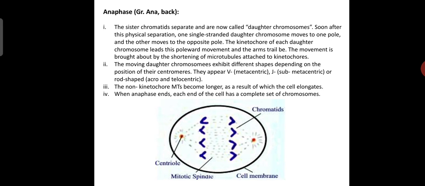The moving daughter chromosomes exhibit different shapes depending on the position of the centromere. So in anaphase the chromatids show different shapes. For example, they may appear V shaped as a metacentric, J shaped as a submetacentric, or rod shaped as an acrocentric and a telocentric chromosome. The non-kinetochore microtubules become longer, as a result of which the cell elongates. When anaphase ends, each end of the cell has a complete set of chromosomes.